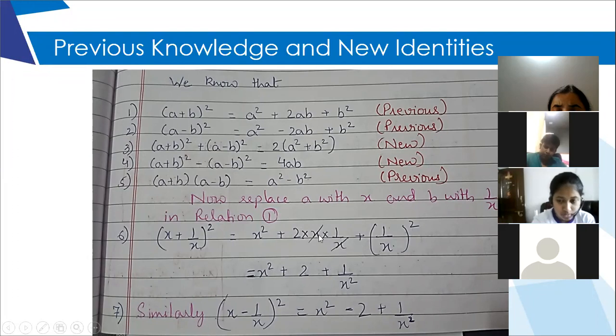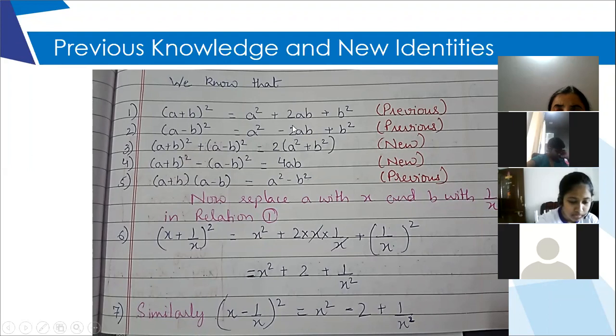So here, in the same way, it will cancel in this negative also. So x and x will cancel and you will get only 2. The difference is, here you got plus 2, here you'll get minus 2 because the identity has a minus sign in between. And the last term will be the same, only 1 upon x square. So the first term and the last term in both the identities are the same. Only the difference is over here. In the previous one it is plus 2, here it is minus 2. This is called the middle term.